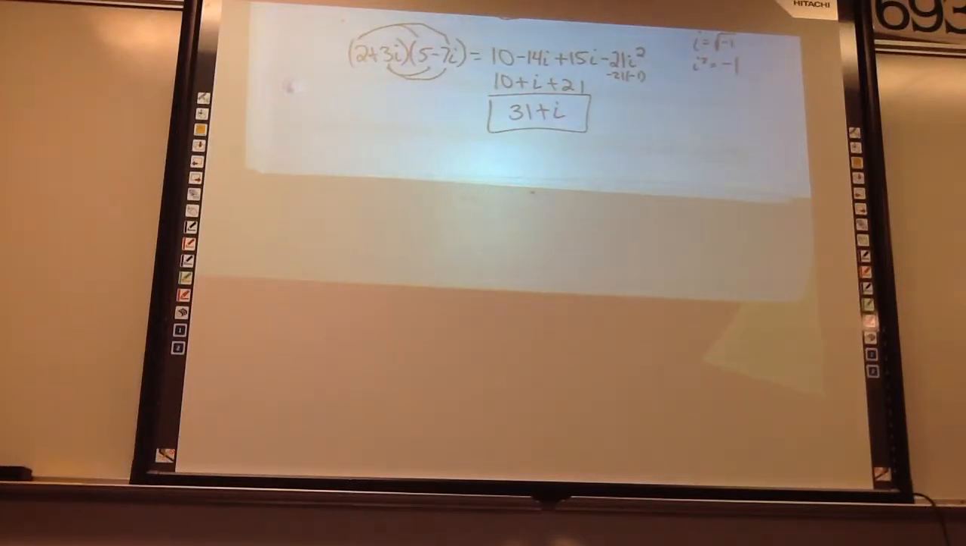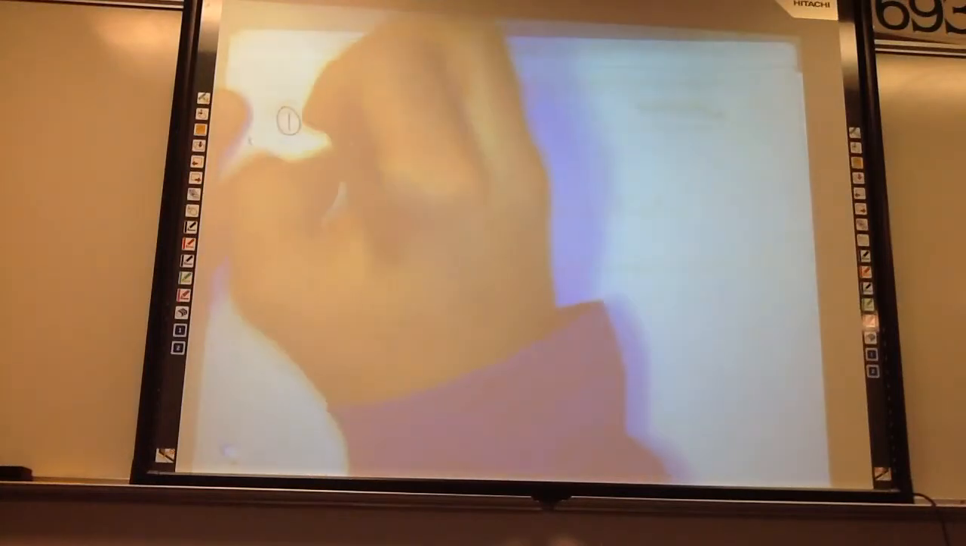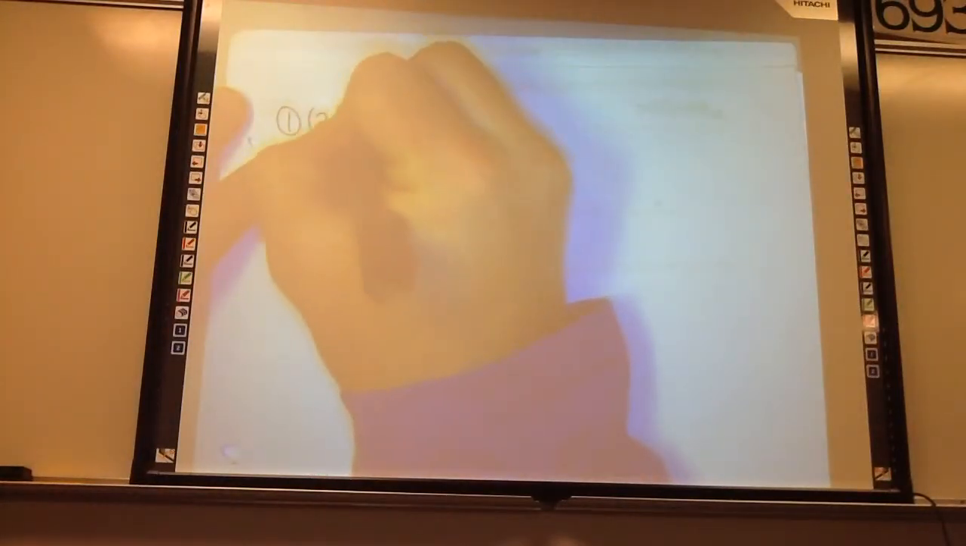Okay. Want to try some? That's all we're going to do today. You're going to add and subtract and multiply complex numbers. I wrote them on the bus last night. Everyone can make their own copy with a pencil. Here we go. Number 1. It won't take long.